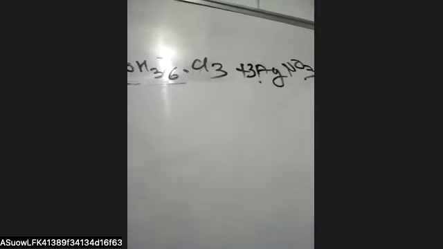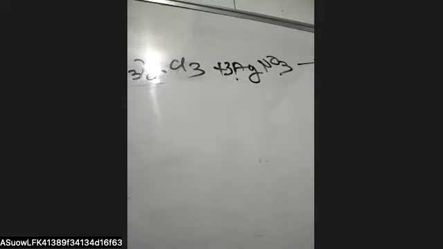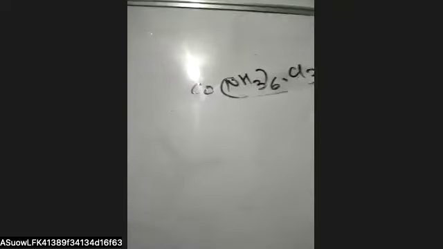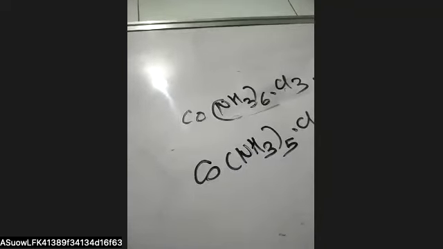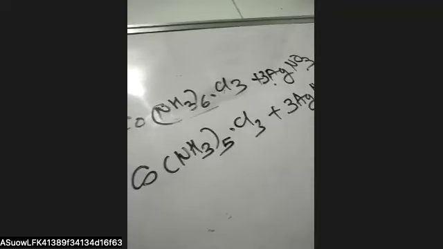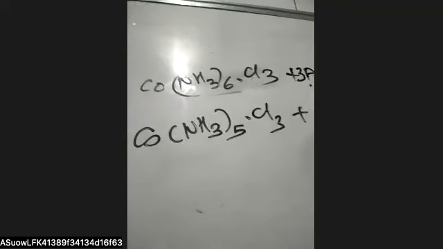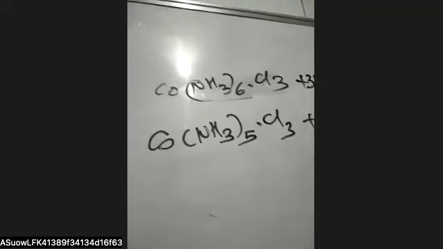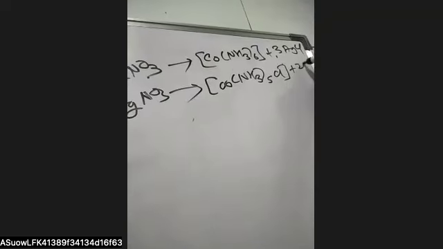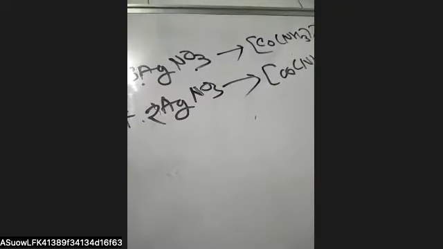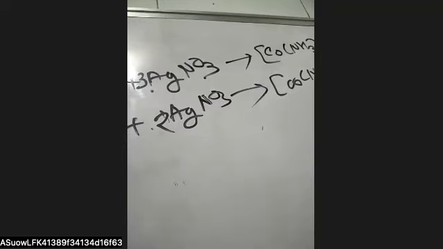In another case he took the complex CoCl3·5NH3 with 3 AgNO3. Here he saw that only 2 moles are required, and we got [Co(NH3)5Cl] and 2 AgCl. So only 2 AgCl were removed here, whereas 3 AgCl were removed in the previous case.